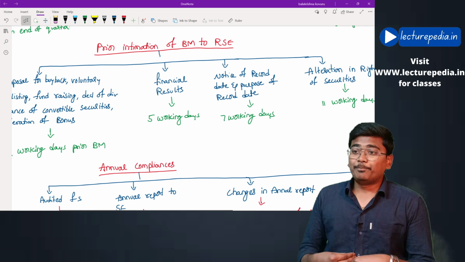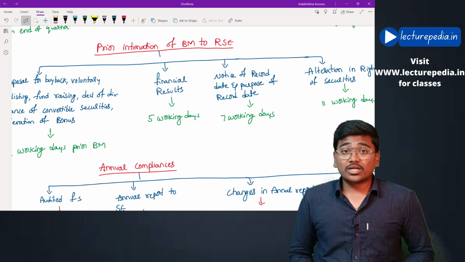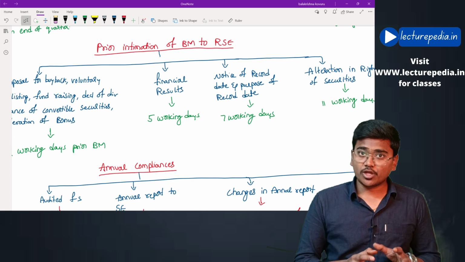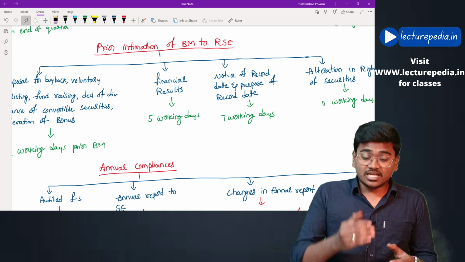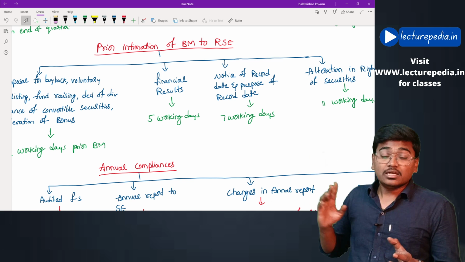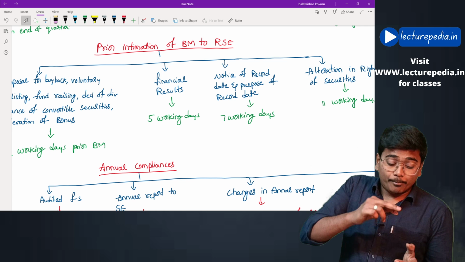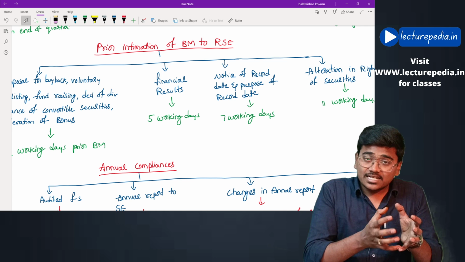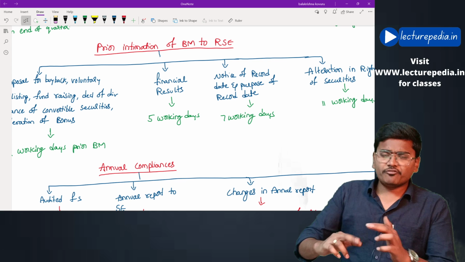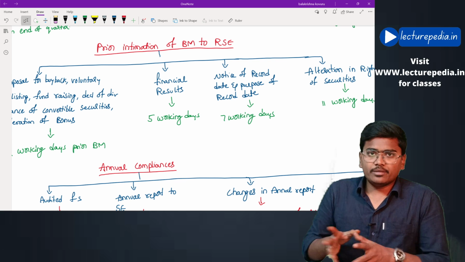Now we'll see prior intimation of board meeting to the recognized stock exchange. See, the listed entity will conduct a board meeting. Now, in this board meeting, if the listed entity is going to discuss any of these matters, then it has to give prior intimation of conducting of this board meeting to the recognized stock exchange. Okay, for various matters there are different time limits prescribed, that we'll see.